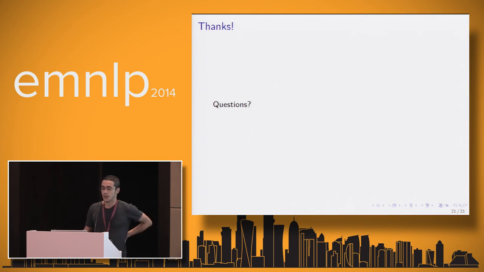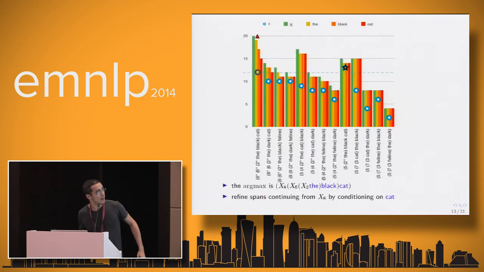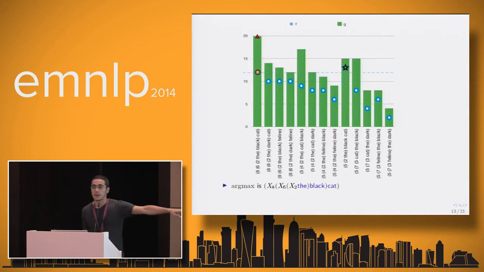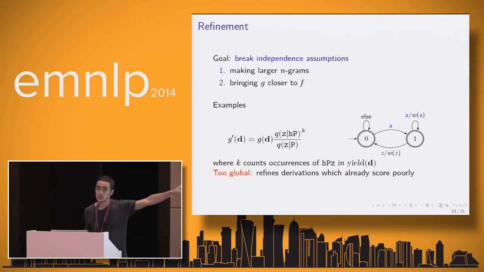So I correct the n-grams that are spanned by strings under a certain node. So the node being the node that participates in the derivation. So say here, I could correct every bigram that starts with D. Say I want to correct D black. But I want to generalize a bit. So I also want to correct the dark, the cat, the feline. If I simply use a finite state automata for that and intersect a hypergraph, that will have the impact of refining every derivation. And many of them already score poorly enough. So I don't want to do that.